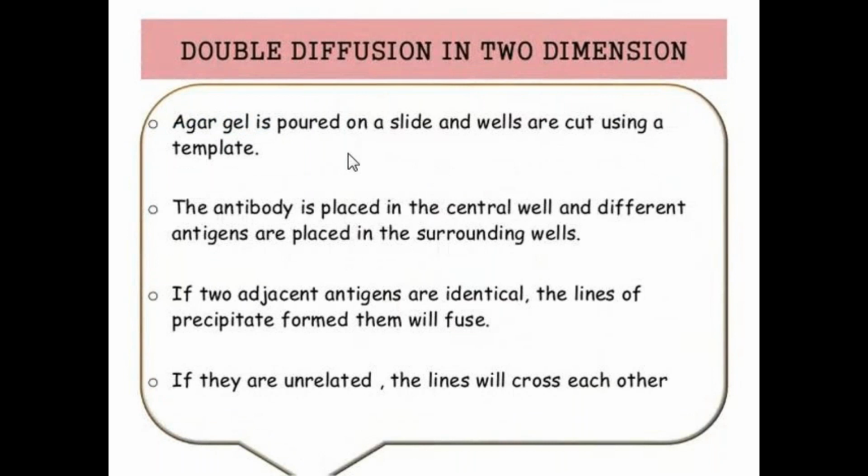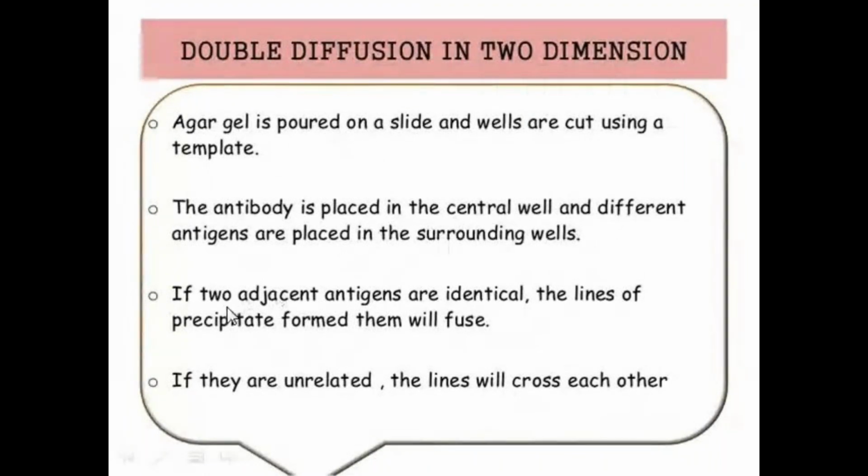And next, coming to double diffusion in two dimensions. What is the procedure involved in this? Agar gel is poured on a slide and wells are cut using a template. First, agar is taken, then wells are cut. An antibody is placed in the central well, and different antigens are placed in the surrounding wells.